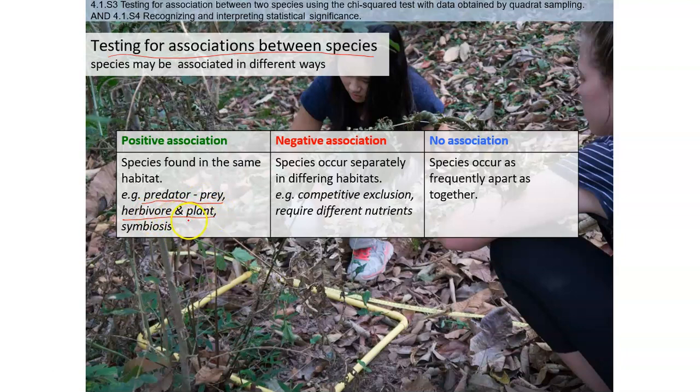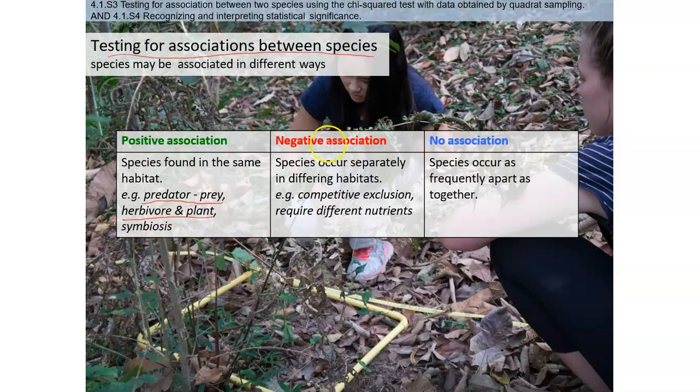Yes, and this is the meaning of positive association. Or another example, which is symbiosis, where they are having benefits from living together. So they are always together, and that's why they have a positive association.